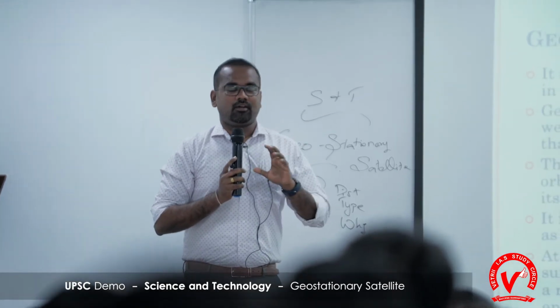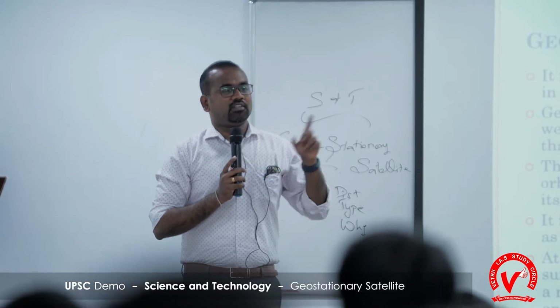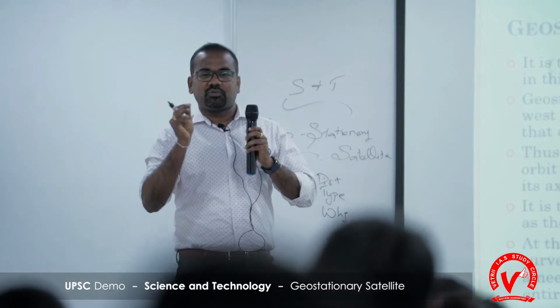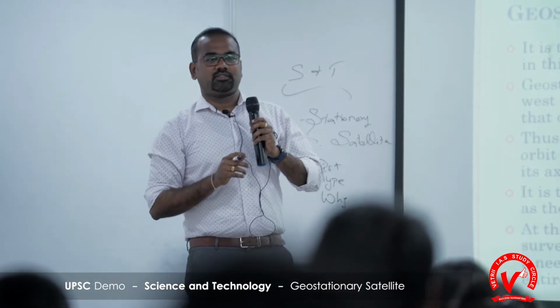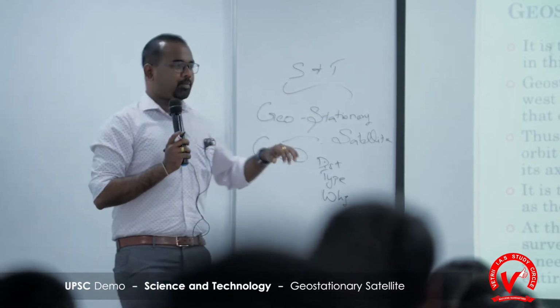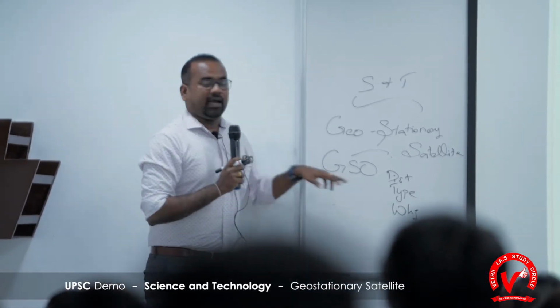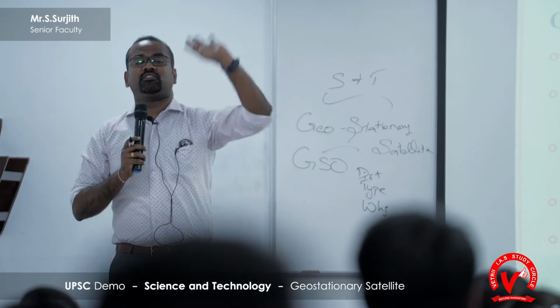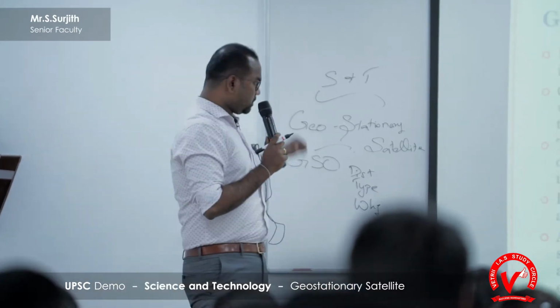Is it right or not? Wrong. But when you convert 36,000 kilometers into miles, the answer is 22,000 miles. So they asked a question in prelims with a small variation. So the distance here is 36,000 kilometers, and it is also the orbit located at the farthest point.